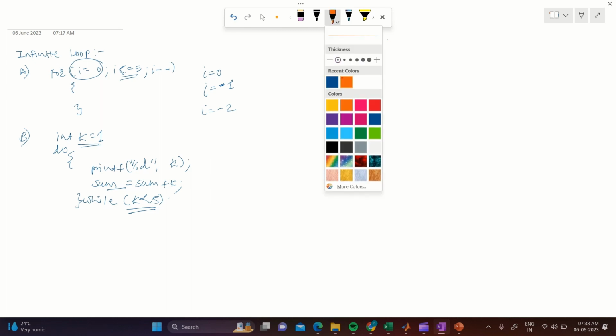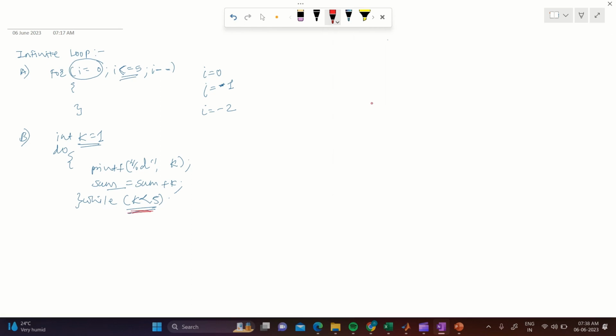This condition will never be met, because we are not doing any operation on k. We missed doing the operations on k, and that's why this loop will never terminate. We did this by mistake, and because of that our code will run infinitely.